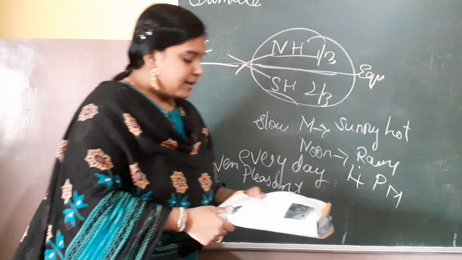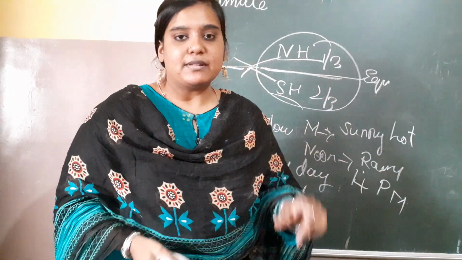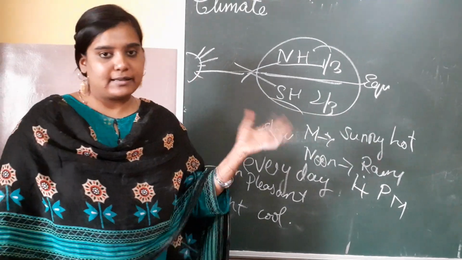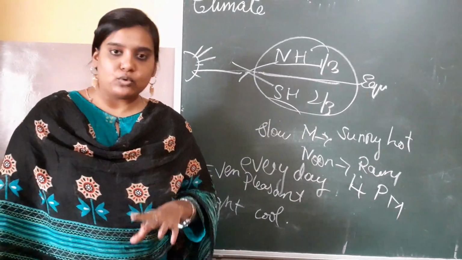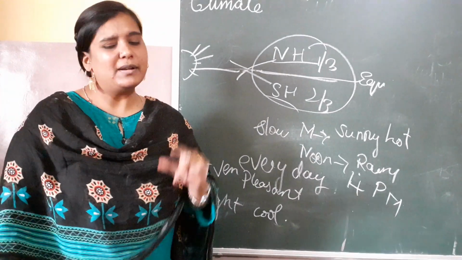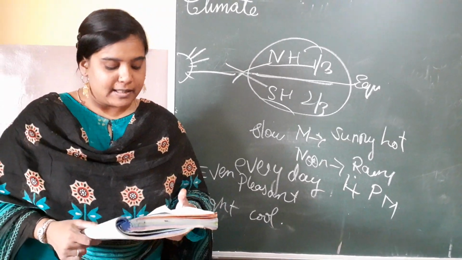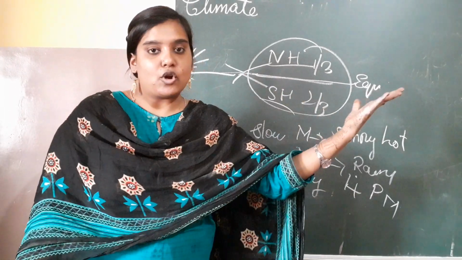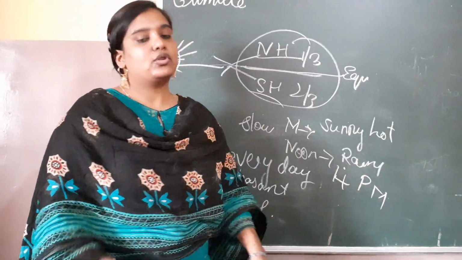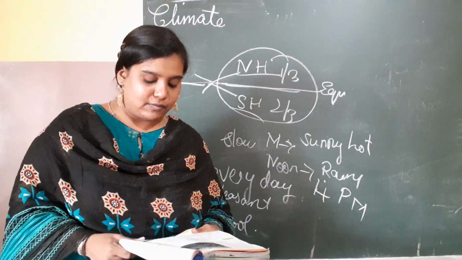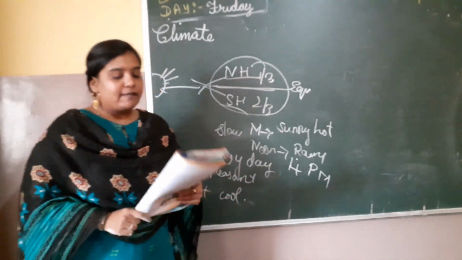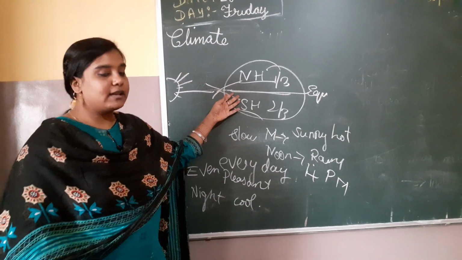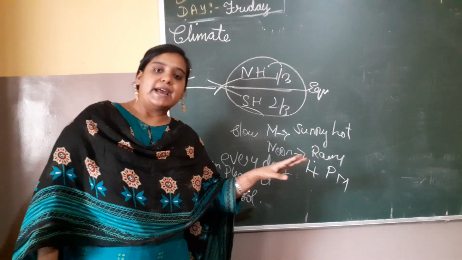Then there is a little difference between summer and winter. Since it will be raining, the morning will be hot and the evening will become cool. So there is no big difference between summer and winter, just a little bit. Then the length of the day and night are almost equal. In some parts days are longer and nights are shorter, but in this equatorial region, days and nights are equal, especially in DRC. Summer is always hot and wet, and winter is always cool and dry.